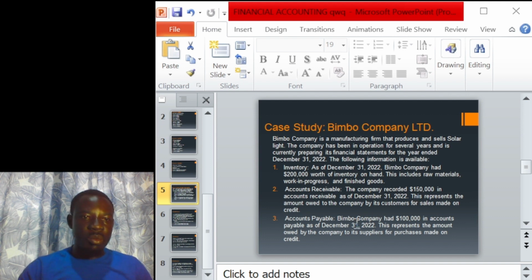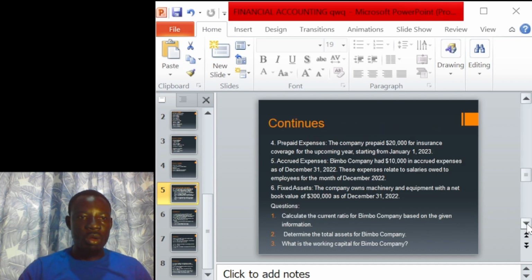We were also able to know our account payable, because we were about to work out the current ratio. The current ratio simply means that you divide your total current assets by your total current liability. One of our liabilities is account payable, which was $100,000. Moreover, another current asset is prepaid expense, which was worth $20,000.